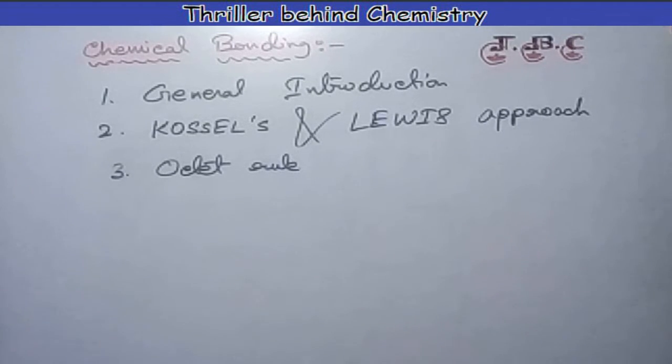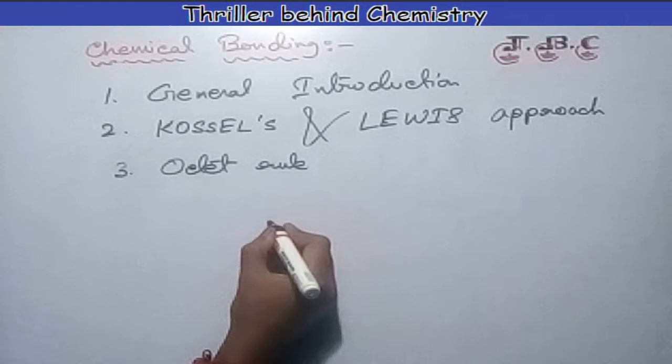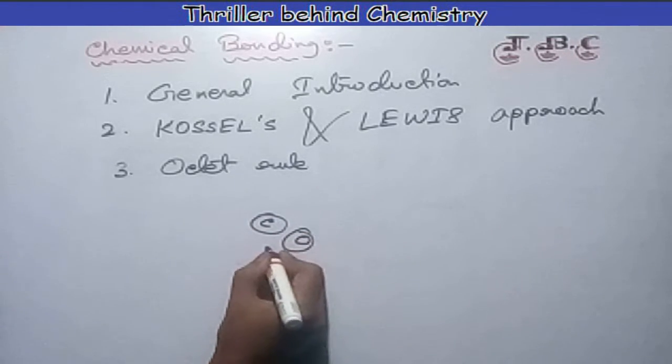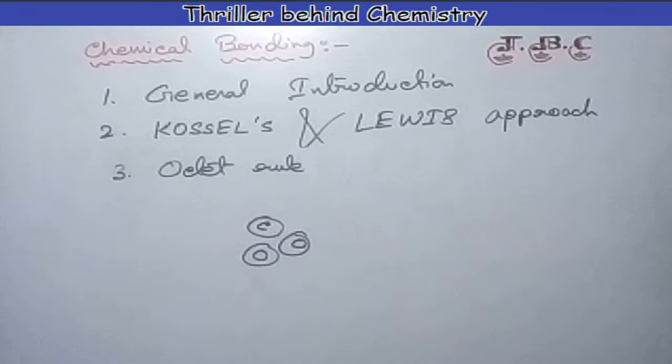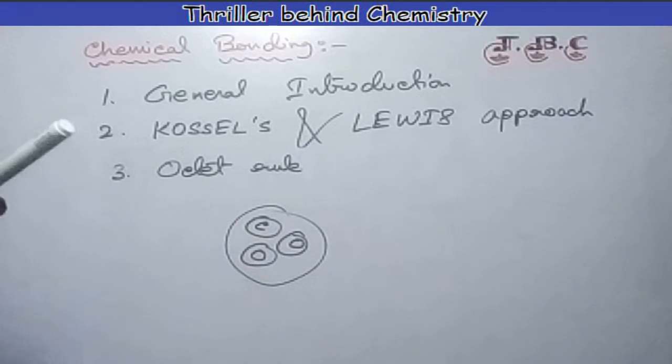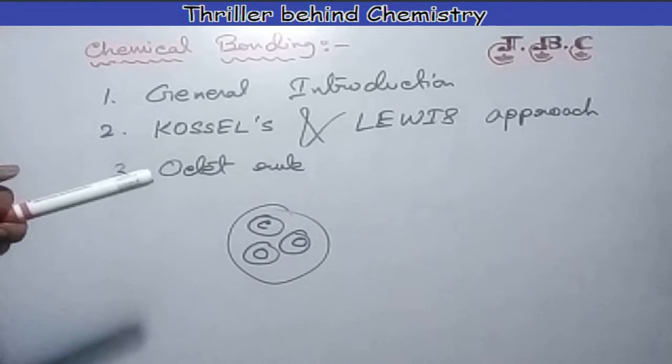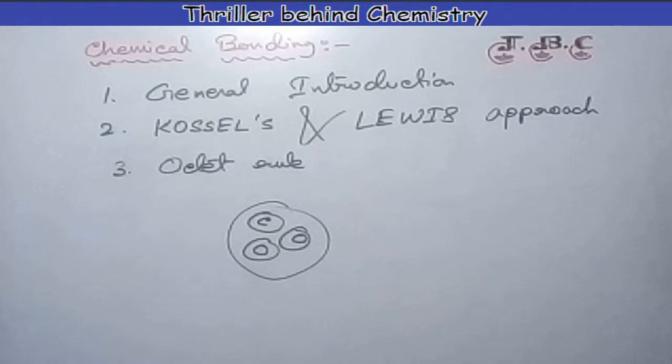For example, atoms of carbon and atoms of oxygen are found together in nature as one species with characteristic properties. From the introduction to chemistry, we all know that such a group is called a molecule.